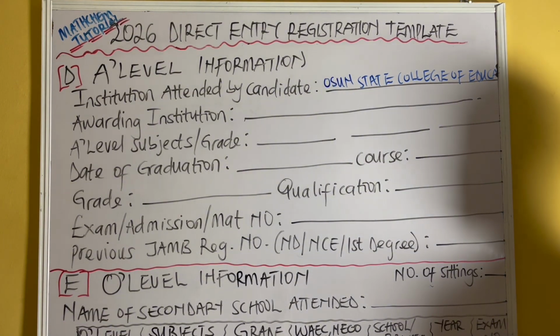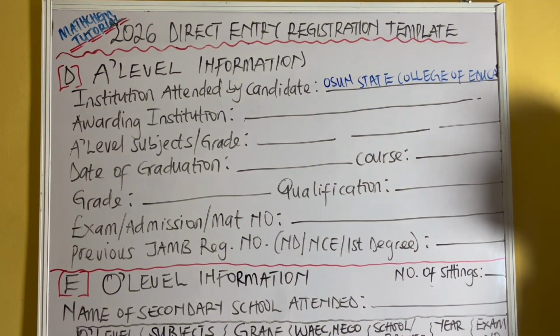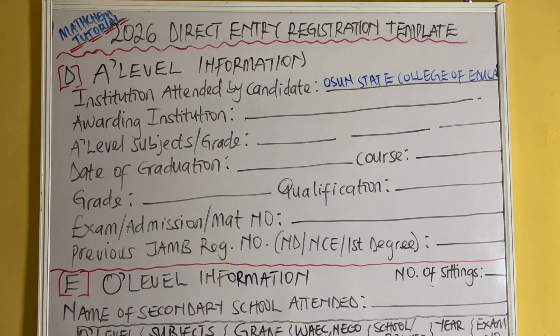So for the second one, we have awarding institution. The awarding institution means, is it NCE, is it degree, is it A-level? So you have to identify it in that awarding institution. In that place, since I'm referring to Osun State College of Education, I will just write NCE.